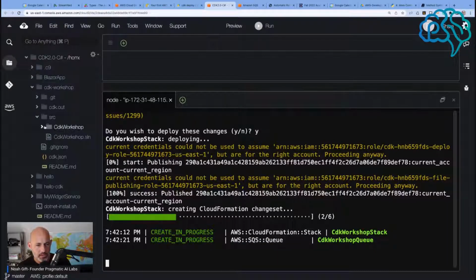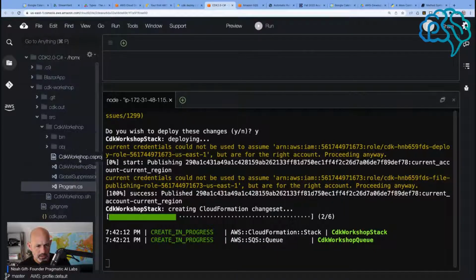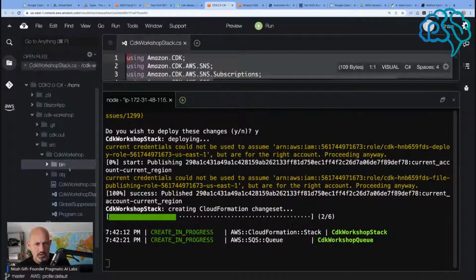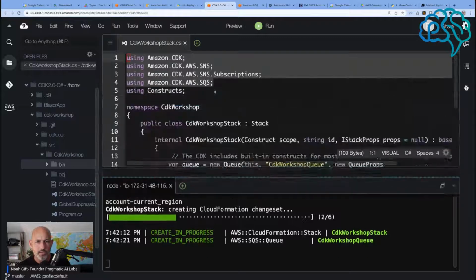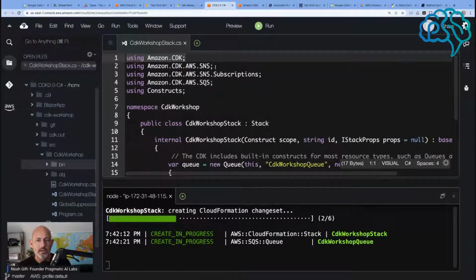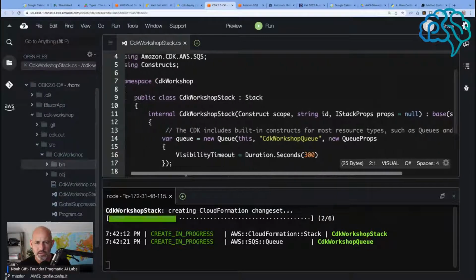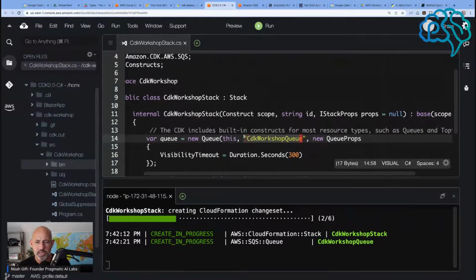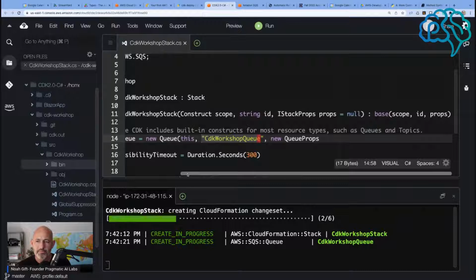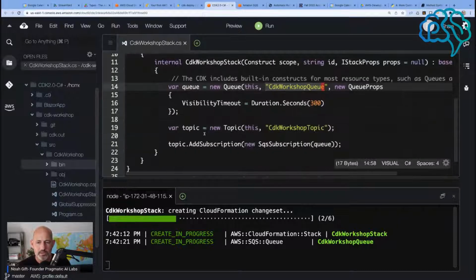And then if I look at the code again, which would be this one, we import CDK, we import SNS, and this is the name of the queue, CDK workshop. So it's pretty basic, not too tricky here.